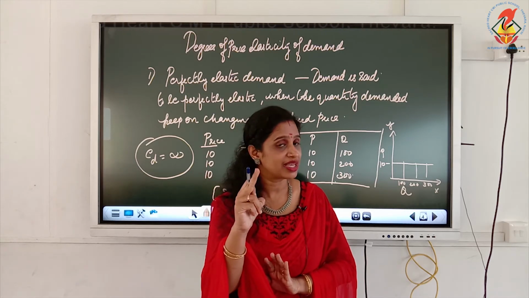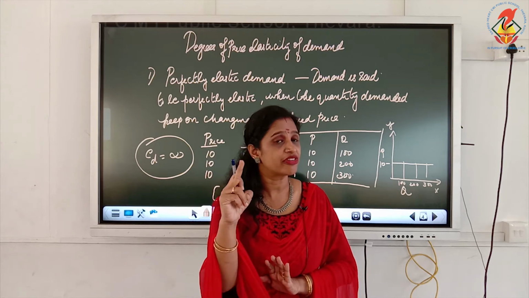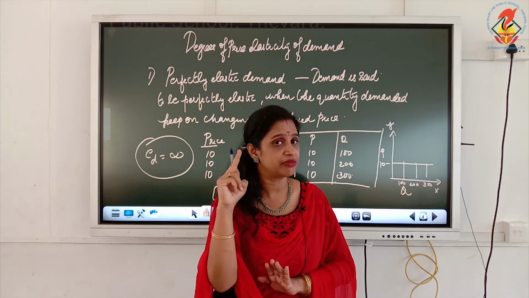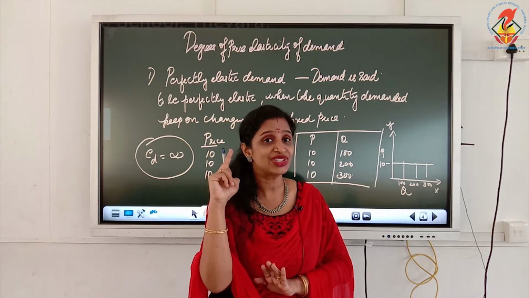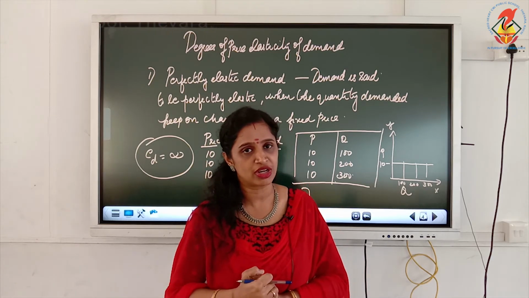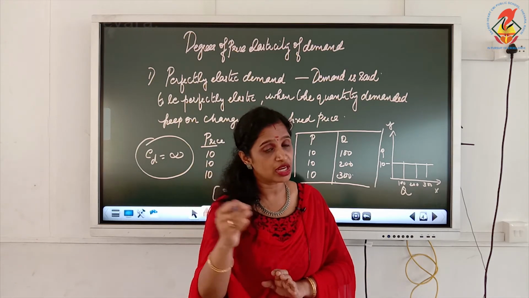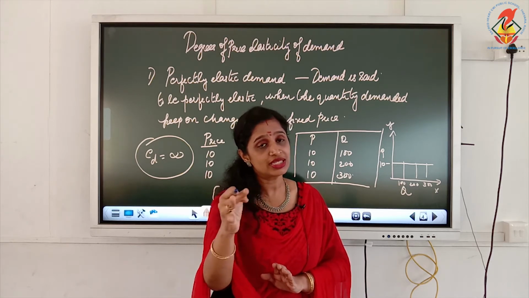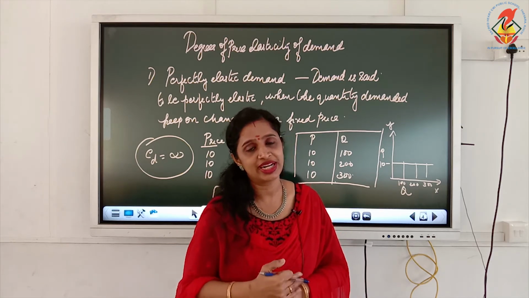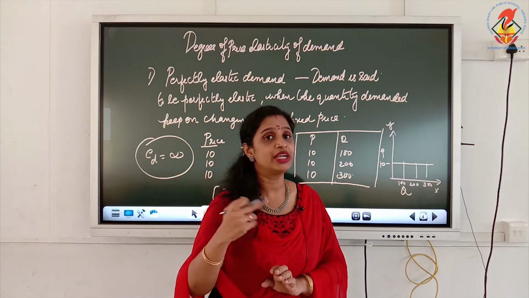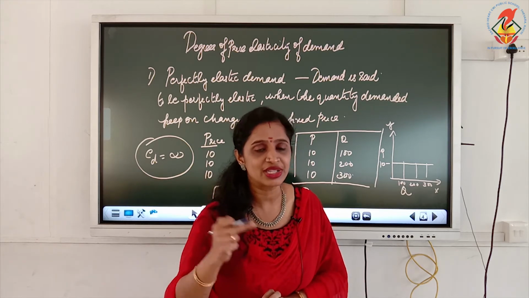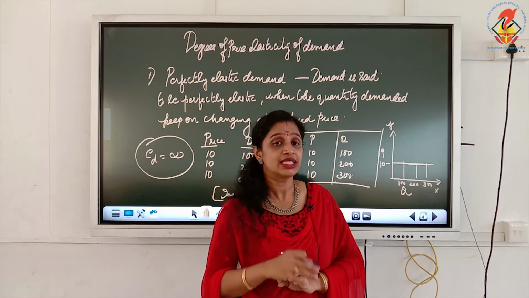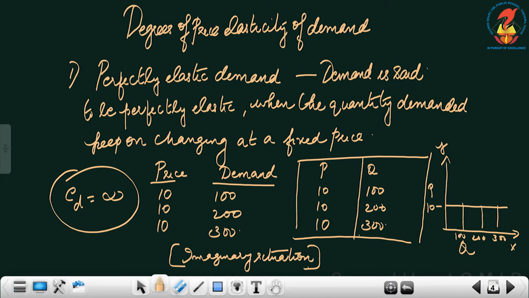So, you know what is a price elasticity of demand? Degree of responsiveness of quantity demanded of a commodity due to a change in the price of the given commodity. When the price of the given commodity changes, how is the consumer responding, what is his degree of responsiveness of quantity demanded, whether he will demand more or less when the price increases or decreases. There are 5 degrees of price elasticity of demand.